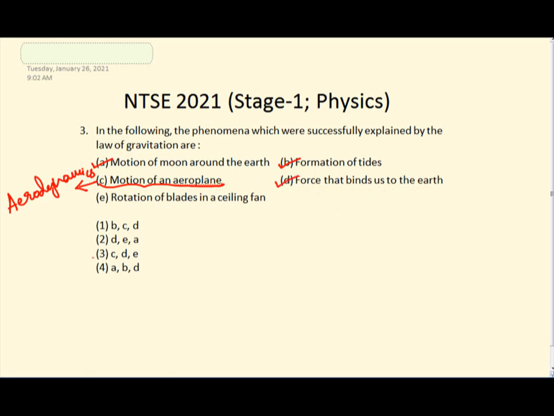Now the fourth is force that binds us to the earth. Definitely this is gravitation. And the fifth one, rotation of blades in a ceiling fan. No, this is explained by the principle of electric motor. Electric motor is at work over here. Alright. So A, B, D is the right option. So which one? The fourth option is right in this case.